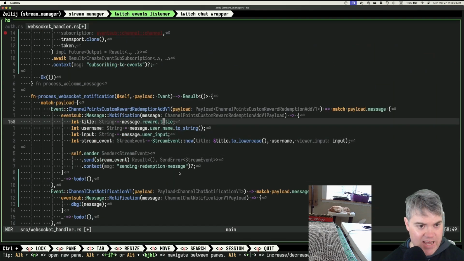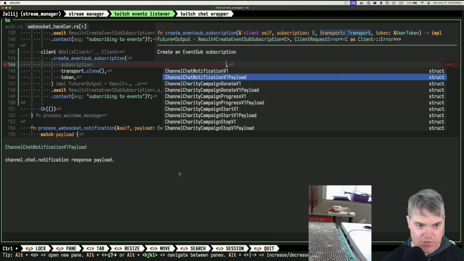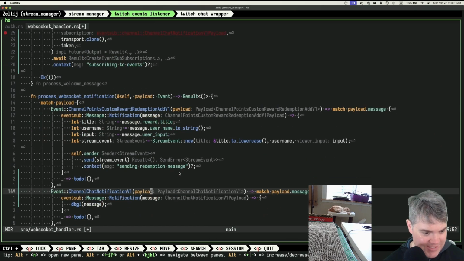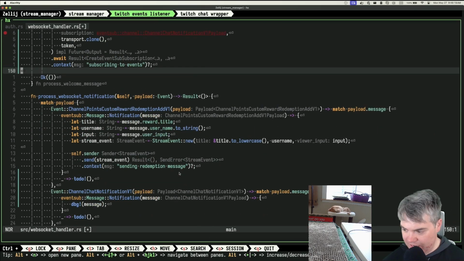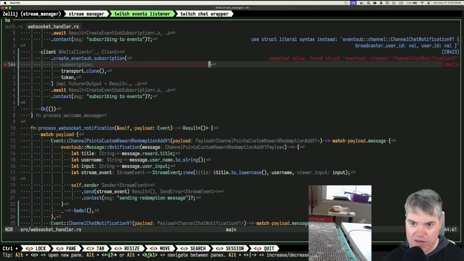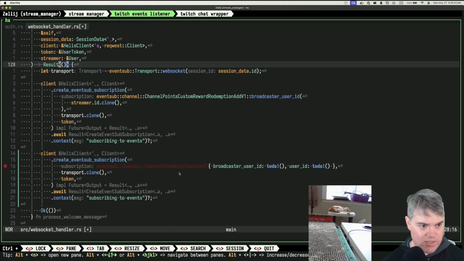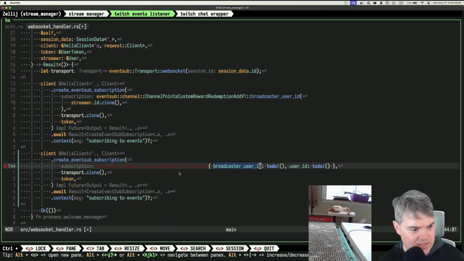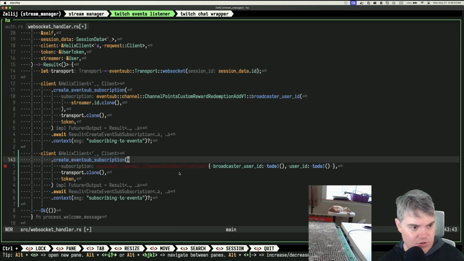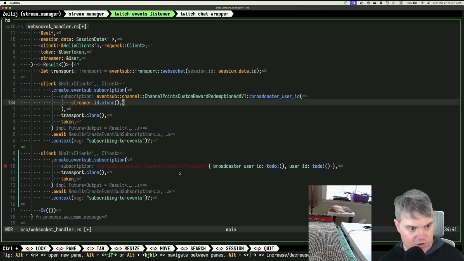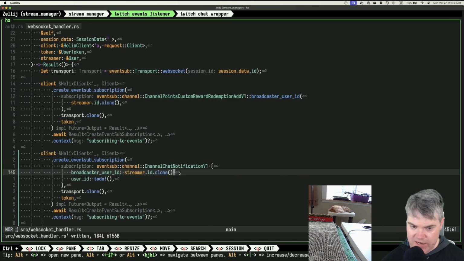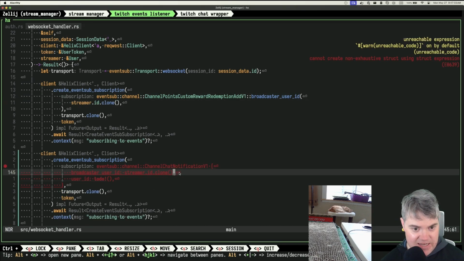What are you? Channel chat notification. Channel chat notification payload, or which one did I do? I just did notification. Okay, notification v1. So we're going with that one for right now. Use struct literal syntax. So we have broadcaster user ID, which, do I have access to this? The other one was, okay, so broadcaster user ID. All right, so this is what I throw in here. Oh, streamer ID clone. Okay, so that's what I want. Okay, and then user ID is the same thing, right?